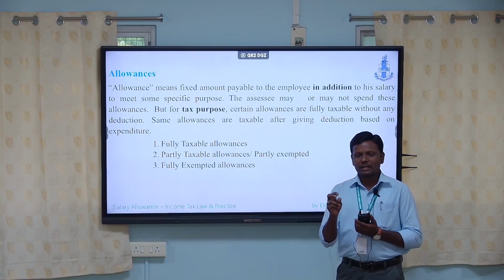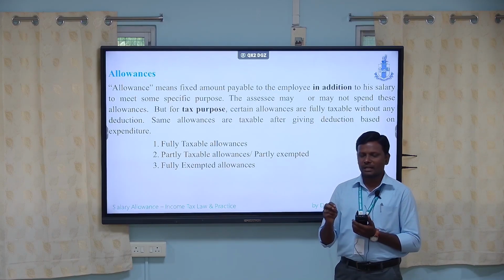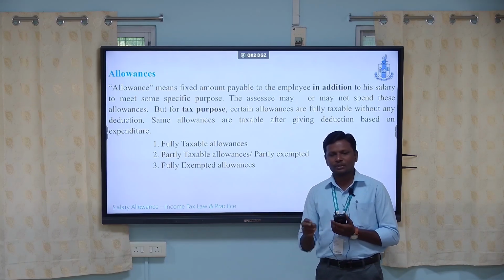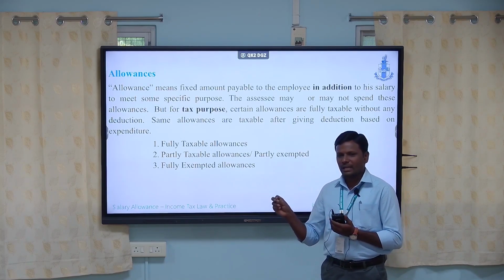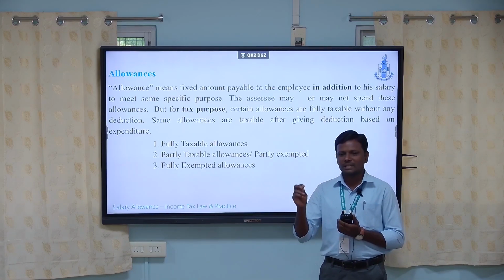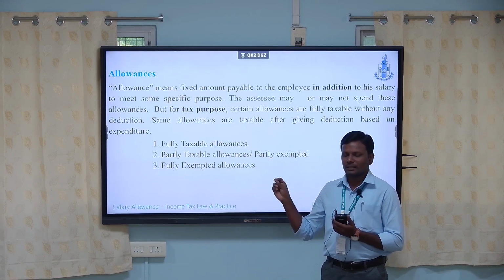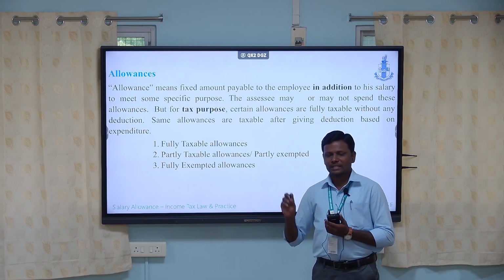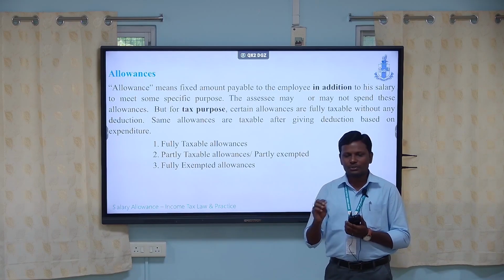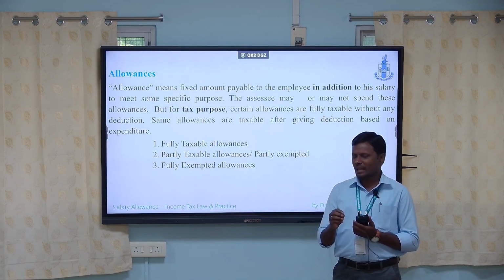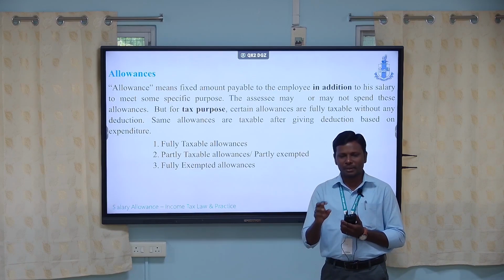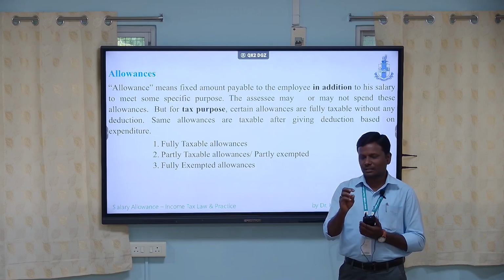Number two, based on the city category, normal city or metro city: in a normal city 40% of the salary will be considered and in a metro city 50%. Third, the excess of rent paid over 10% of salary, whichever is least. The least value is treated as exempted, and the actual HRA received minus the least value is equal to taxable HRA. In the same way, all partially taxable allowances are calculated based on the Income Tax Act rules.